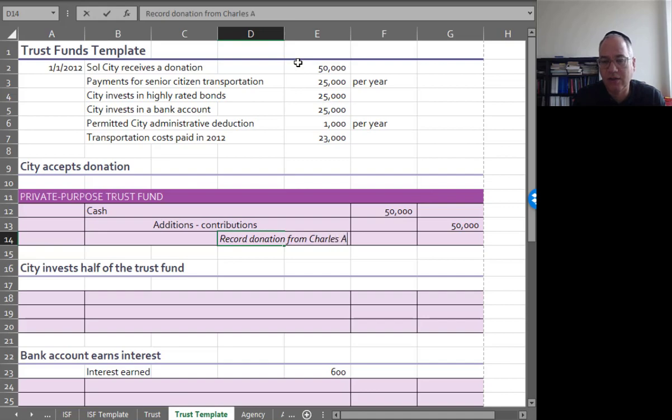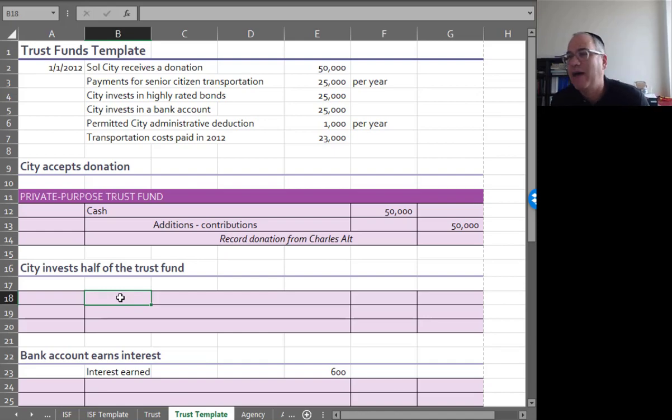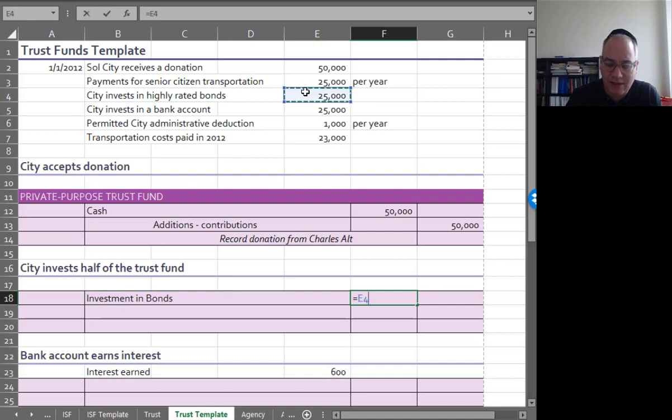I'm sorry, it's a man, Charles Alt. You didn't go into that, because we didn't do partnerships. Charles Alt is a character in some of the intervening chapters that we've managed to skip. So chapters 14, 15, 16 give you the story of Charles Alt. Charles Alt made it big in partnerships, just so you know. So they're going to invest $25,000 of Charles Alt's money in bonds. And I guess here in chapter 18, he dies, and he gives $50,000 to the city. But he made the money in like chapter 15 or 16. I don't remember which one.